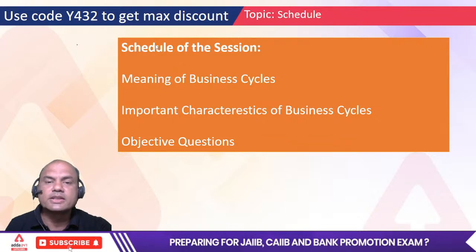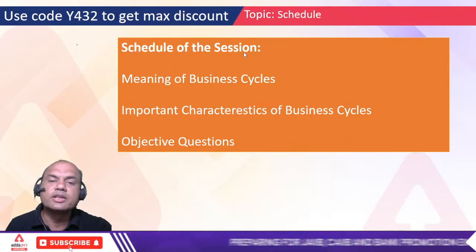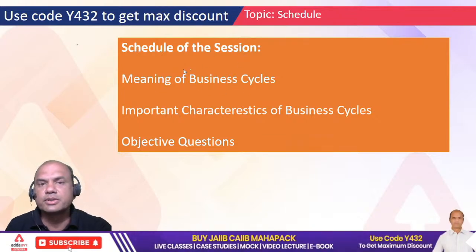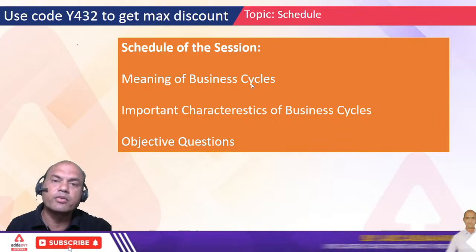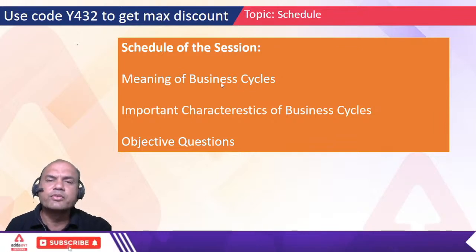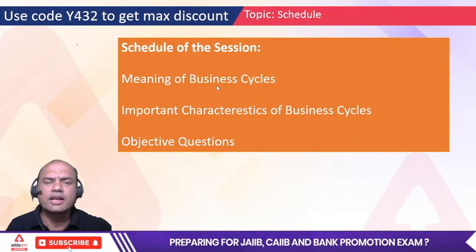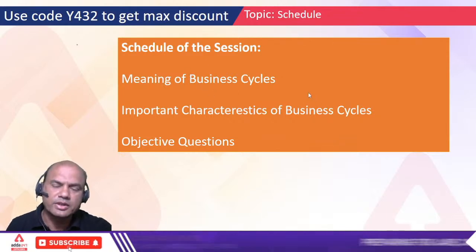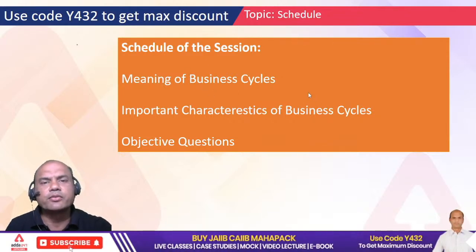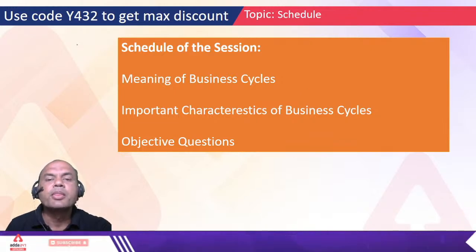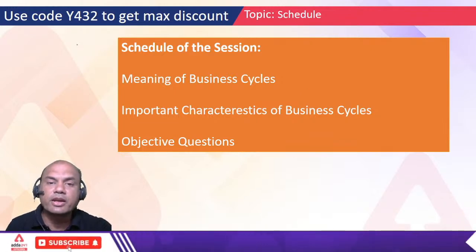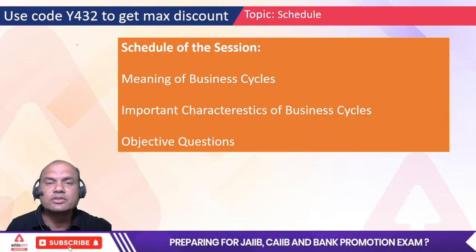Now for today's session. Today's session is basically on business cycles. This topic is important from CAIIB angle also. Roughly 4 to 5 marks. Take it on average 5 marks for business cycles. You will get 5 questions, one liner generally. So this topic is very important. Why? Because 5 marks is not a joke.